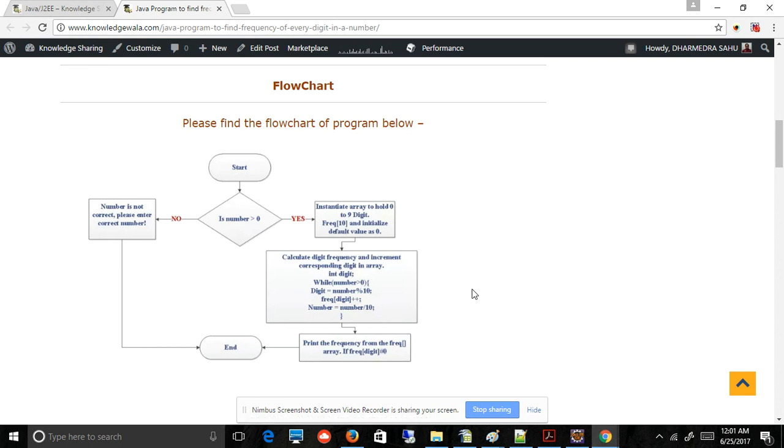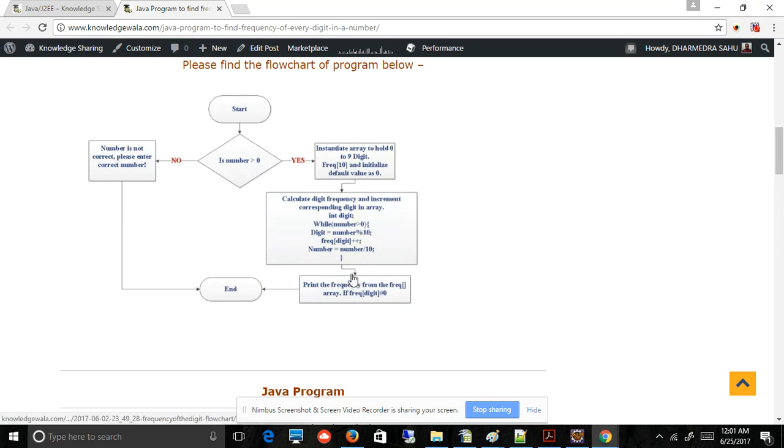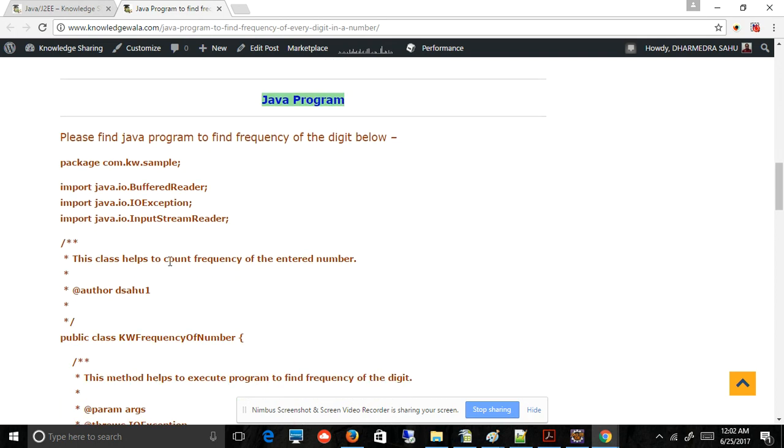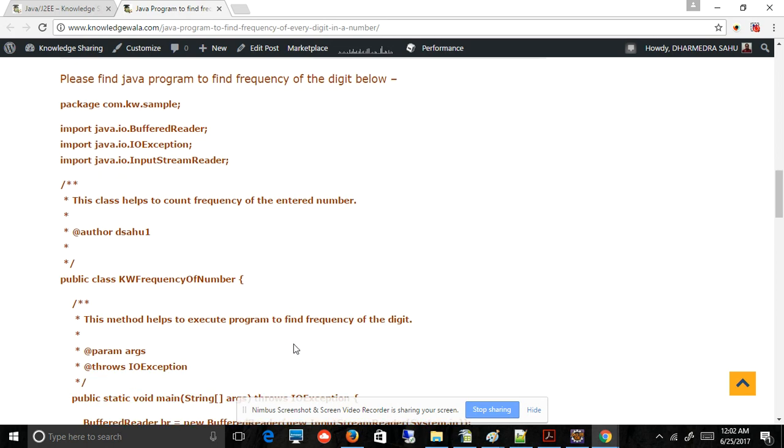So this is the flow diagram which I added for this program. If you go through this flow chart, then you will understand the sequence and what kind of validations and what kind of numbers we have to pass here. After this, I'm putting the Java program, the actual program. If you copy paste this program in your Eclipse or NetBeans or any other IDE which you want to use, it will run without any error, because it is a full program.